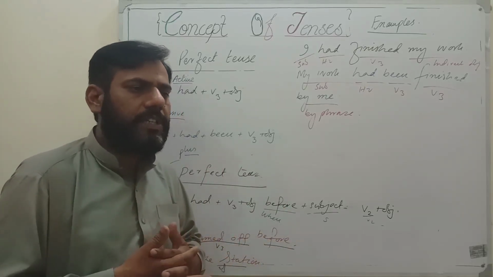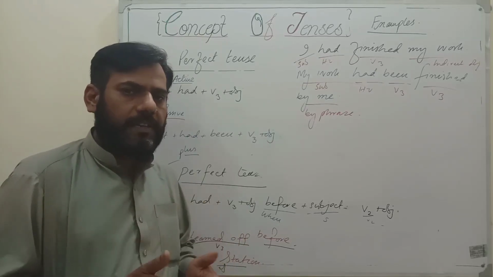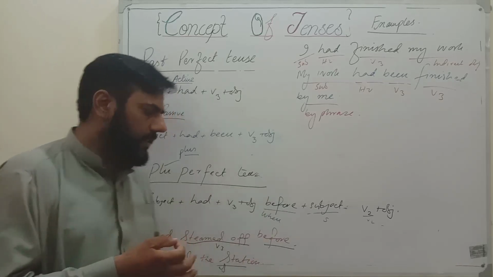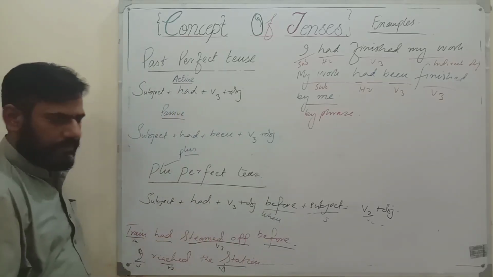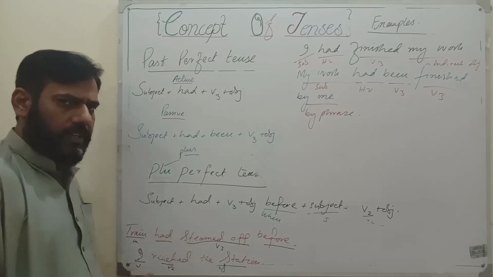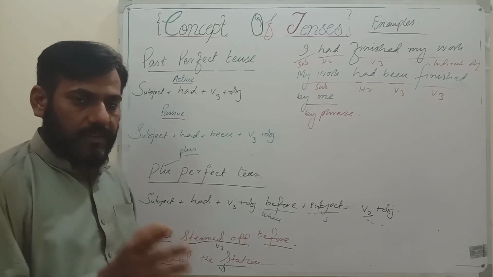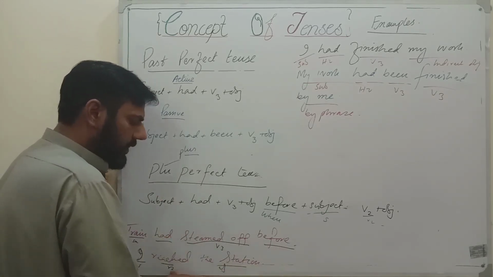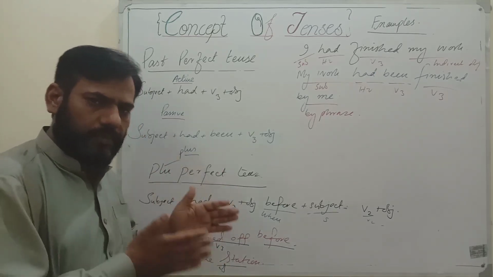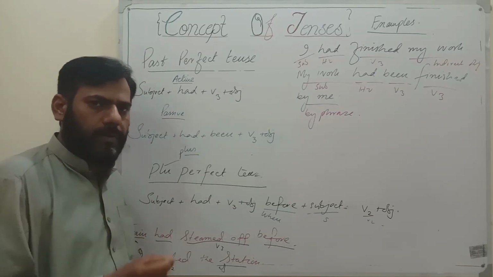So the activity of the train steaming off happened earlier, but I reached the station late. That is why the train had steamed off happened first, before I reached the station. This is the pluperfect. You can change the order. You can write: before I reached the station, but you will have to write the comma first. Whenever the subordinate clause is used first and then the main clause comes, you will have to insert a comma between them.